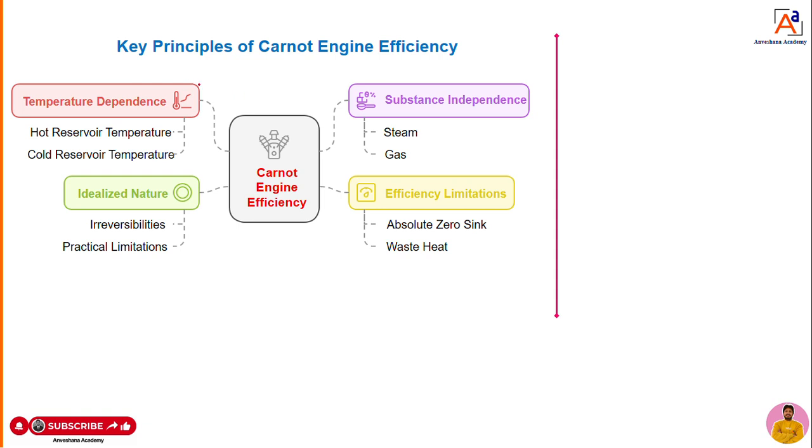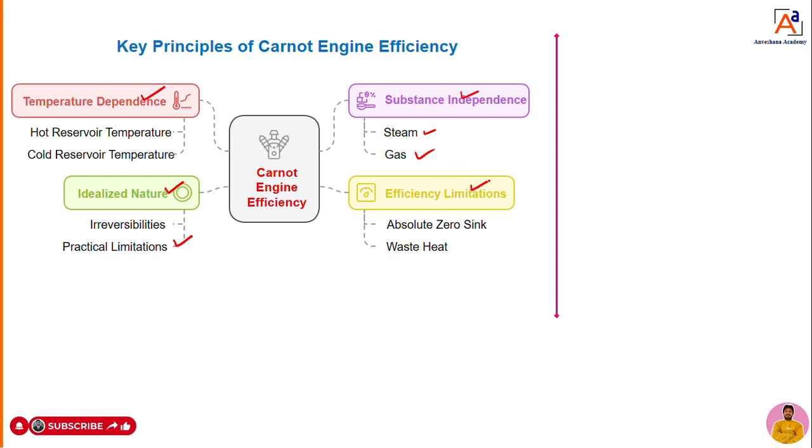Okay, fine. So now some key points. What I told, temperature difference, Carnot cycle. Hot reservoir and cold reservoir, two components it is having and two temperatures it is having. Based upon the two temperatures, we can calculate the Carnot engine efficiency. And it is an idealized nature. It is an ideal condition. I mean, it is theoretical, but practically it is not at all possible. Okay, fine. Substance independence, as I told. You can use steam or a gas as a working medium in the engine.